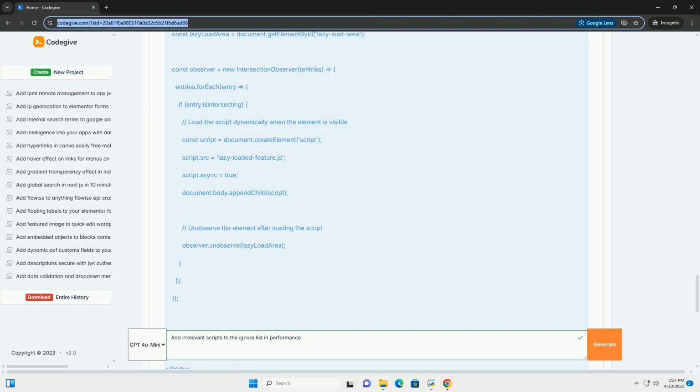3 methods for ignoring or deferring scripts. There are several ways to defer or ignore irrelevant scripts. The choice depends on your specific needs and the nature of the script.